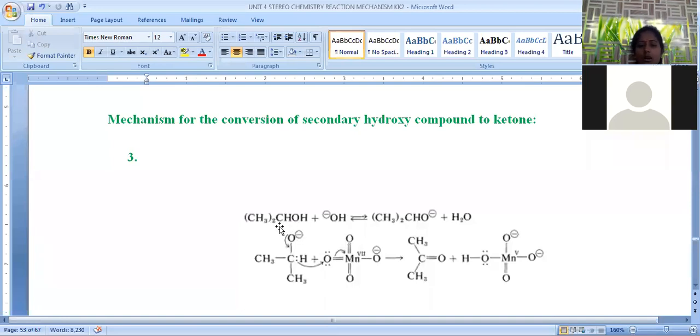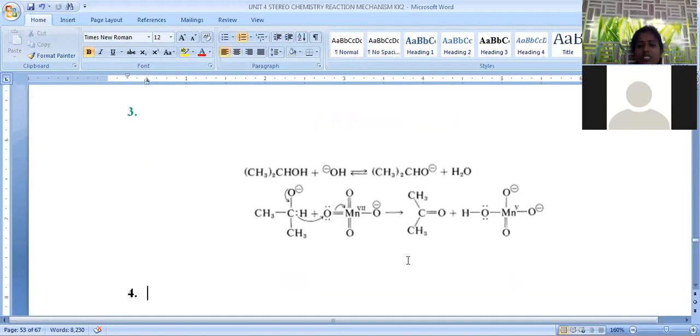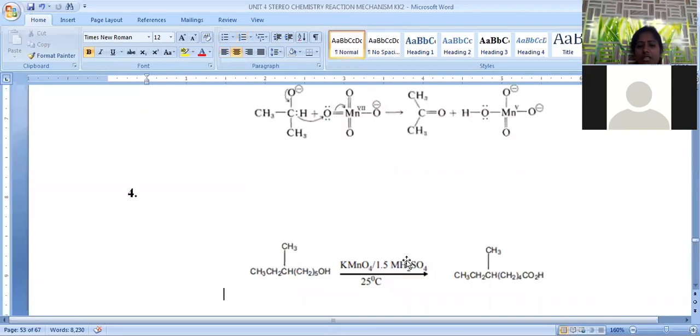Now, the negative charge present on the oxygen is shifted towards the side. Here it is converted into acetone, with a carbon-oxygen double bond, which is a ketonic compound. This is called acetone, and the removal of HMnO4 minus is possible. So this is the mechanism for the formation of ketone from secondary hydroxy compounds.